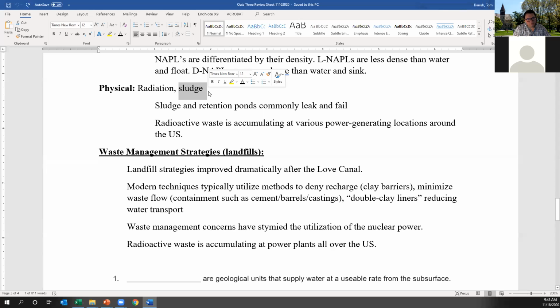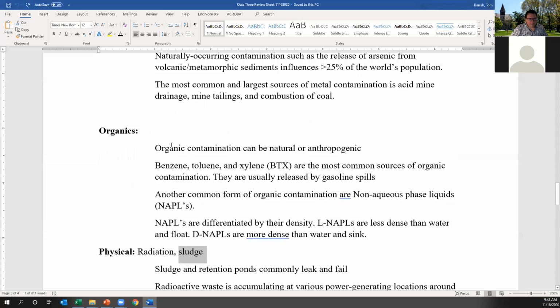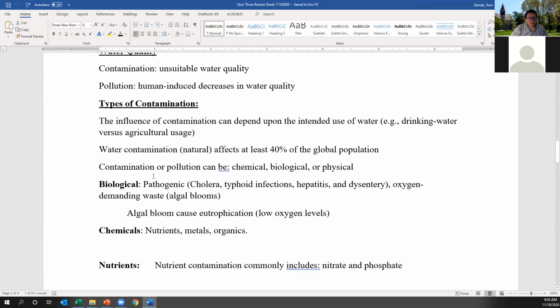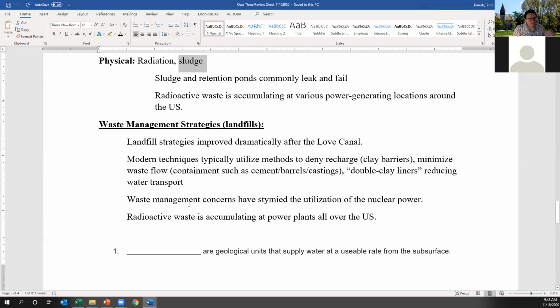That can be typically sewage sludge, or it can be organic waste such as leaf litter, trees. It can cause contamination. An important thing to remember here with sludge is that it can have feedbacks between oxygen demanding waste and also chemical waste. But it's the physical waste itself that also causes problems for water.